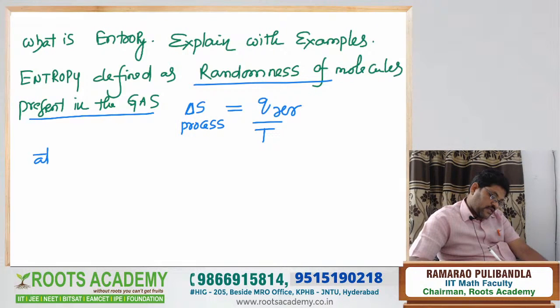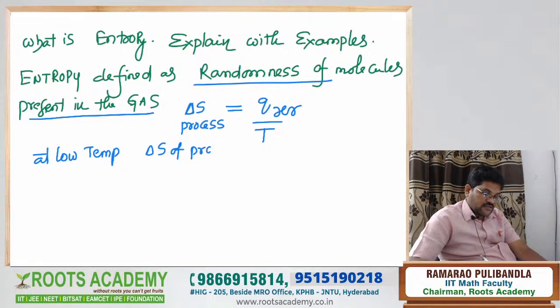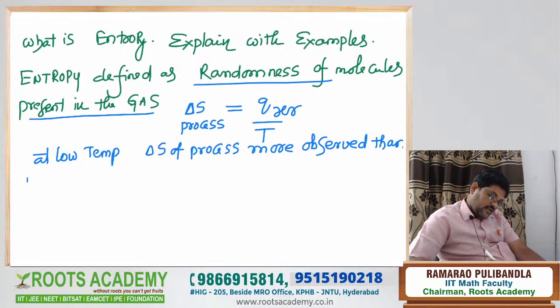At low temperature, the change in entropy of the process is more observed than heat supplied to the gas at high temperature.